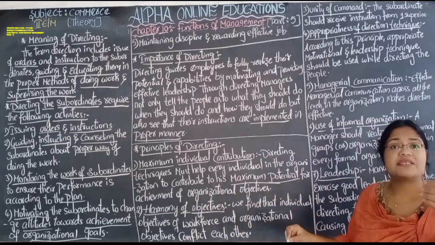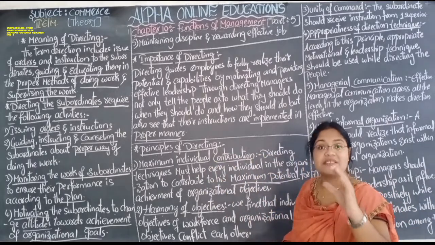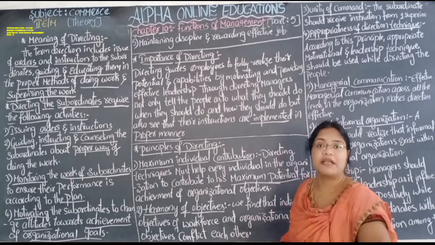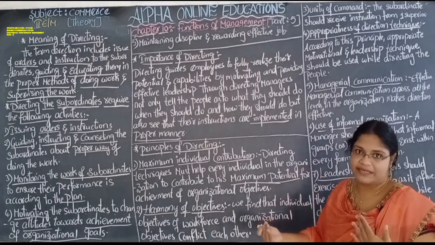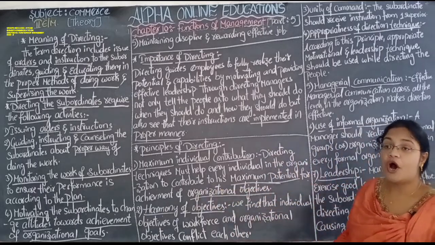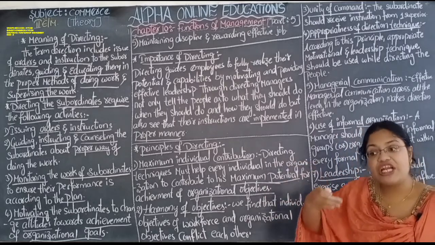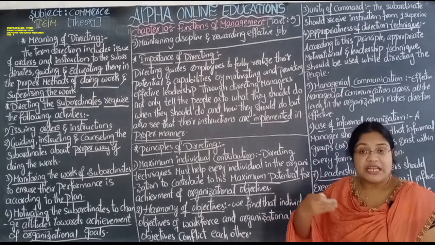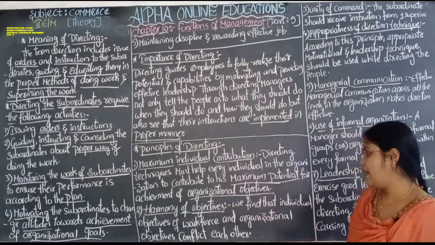In doing a work, every person has different capacity. A person will complete a work within a week. Another person will take a month to complete it. And one more person takes just one day to complete that particular work. Because of inner potential, every person has different capabilities, right? So in order to achieve the organizational objectives, it is necessary that every individual contributes whatever inner potential they have for the organizational development.